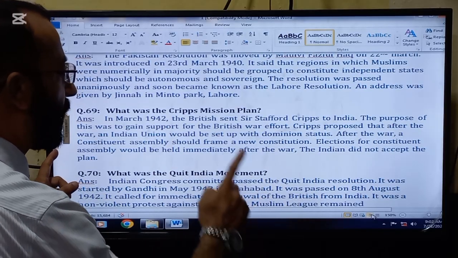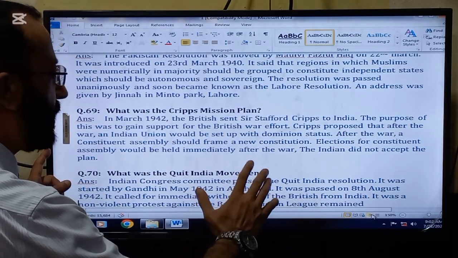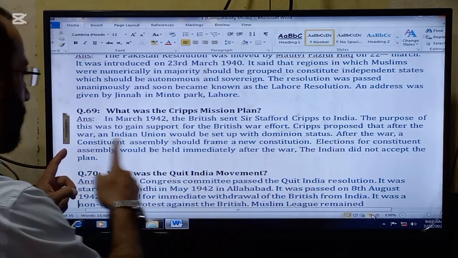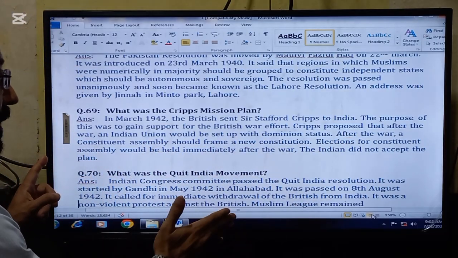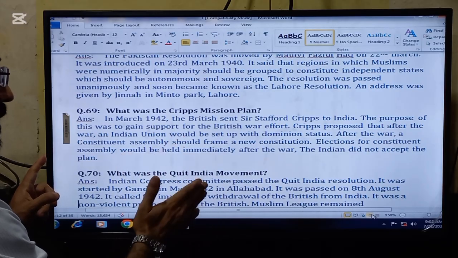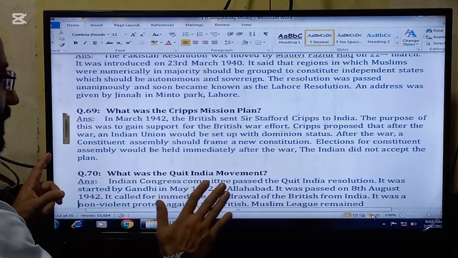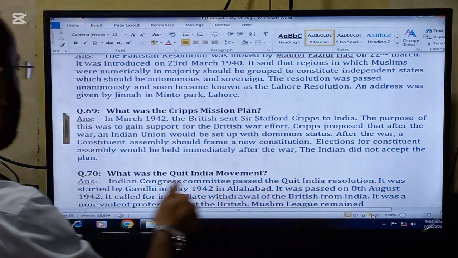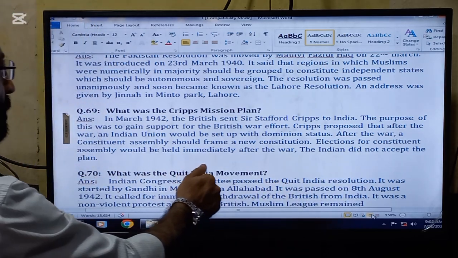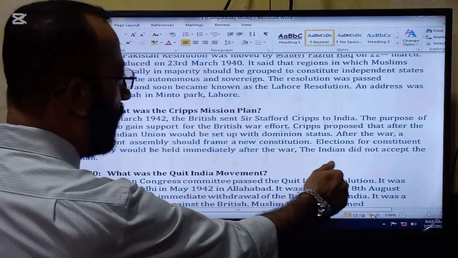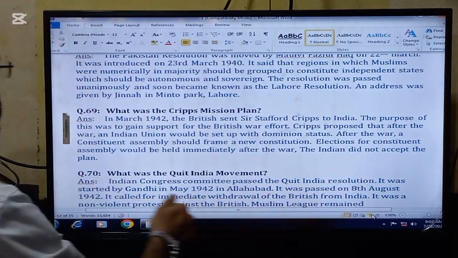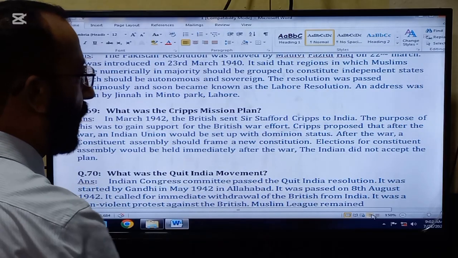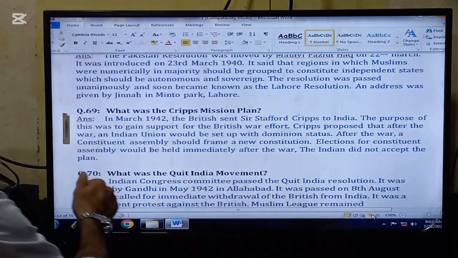The British are promising that the rights and the promises will be fulfilled after the war. But the Indians wanted the promises to be fulfilled before the war because they did not believe the British. After the war, a Constituent Assembly should frame a new constitution. Elections for the Constituent Assembly would be held immediately after the war. The Indians did not accept the plan.